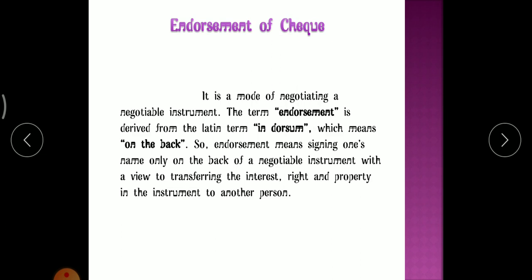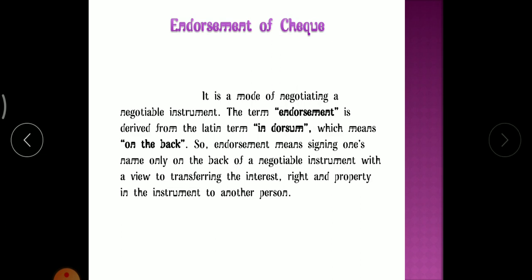That is called endorsement. You might have seen some cheques where on the back you find a signature, name and mobile number. That type of cheque is called an endorsement of a cheque. Clear? So endorsement means writing on the back of the cheque.